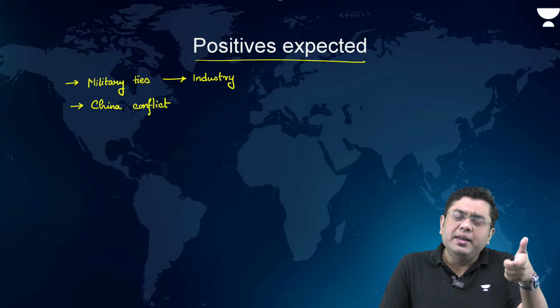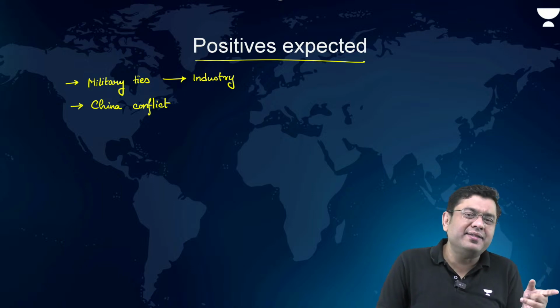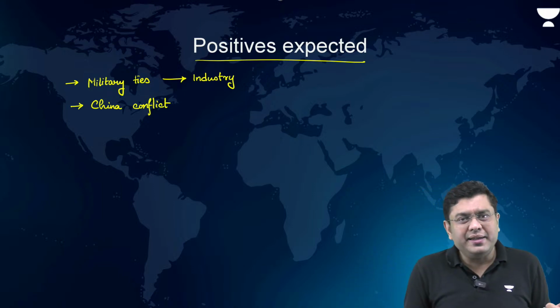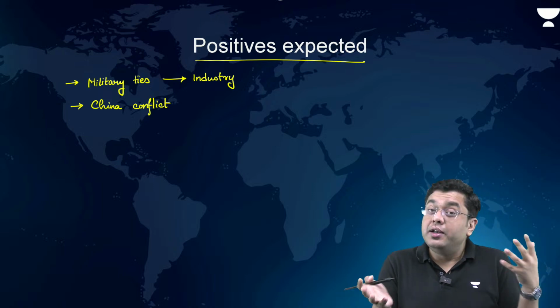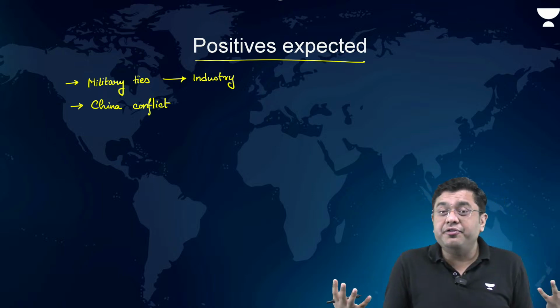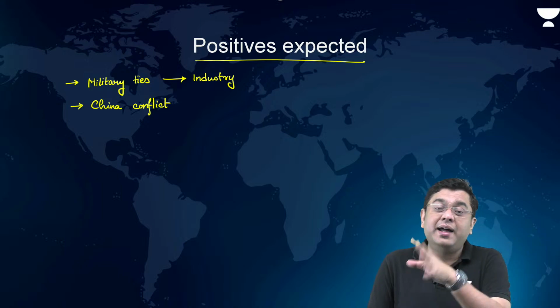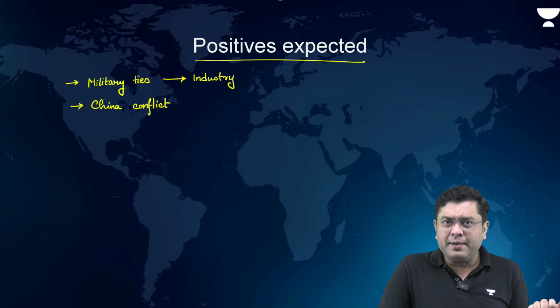So even in our own neighborhood, be it Pakistan or Bangladesh, the Biden administration had taken a very different approach, even with Maldives for that matter.